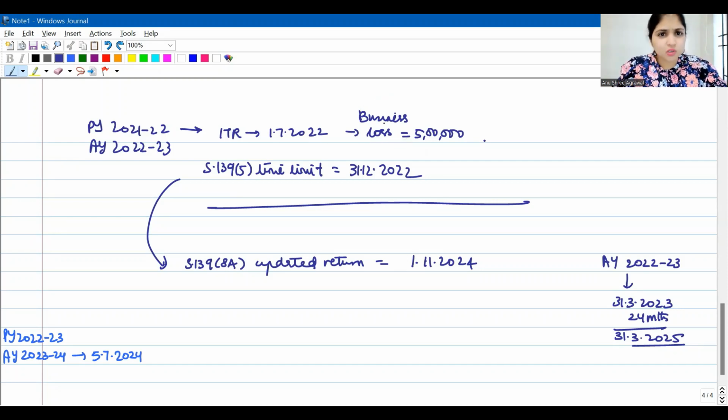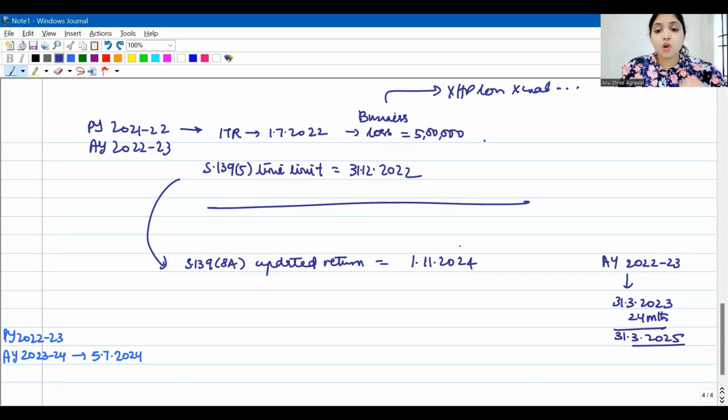But otherwise, if you want to carry forward losses, you have to file return on time. So because it was business loss, assessee wanted to carry forward the loss. This is not house property loss. This is not unabsorbed depreciation, unabsorbed capex and all. So that is why you have to file the return on time. Only then you can carry forward. Assessee filed the return also on time. Assessee declared a business loss of 5 lakhs.